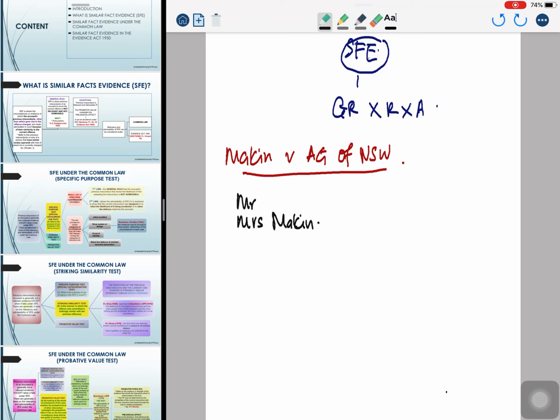The facts and issue now is whether Mr. and Mrs. Makin killed baby one. Mr. and Mrs. Makin here have been found to have committed the offense of killing babies, and the modus operandi in which the babies were killed is as follows.